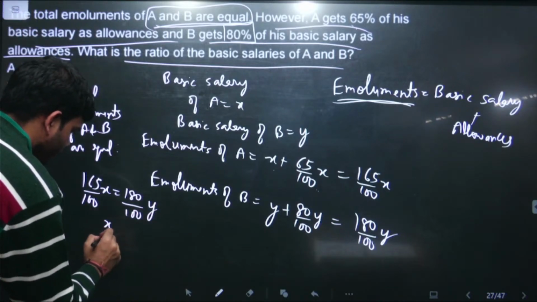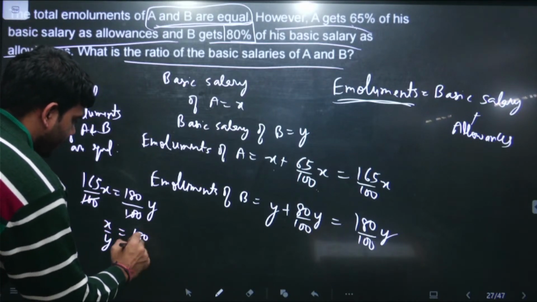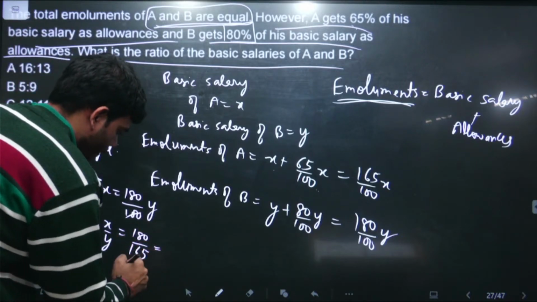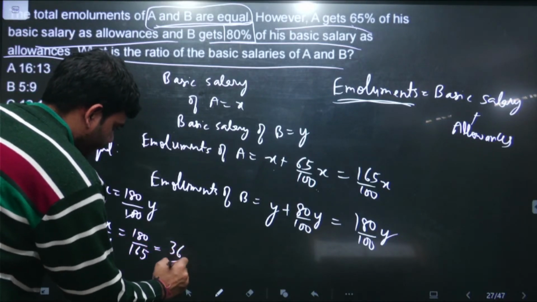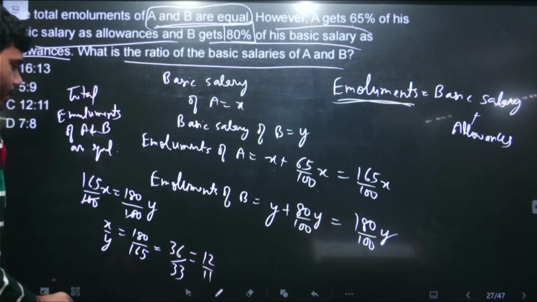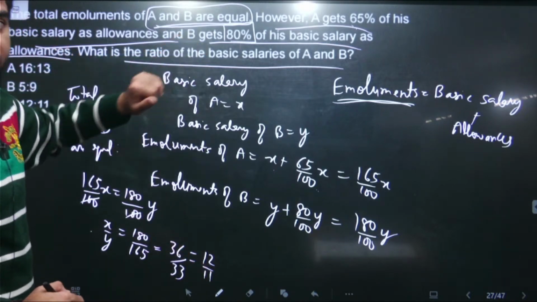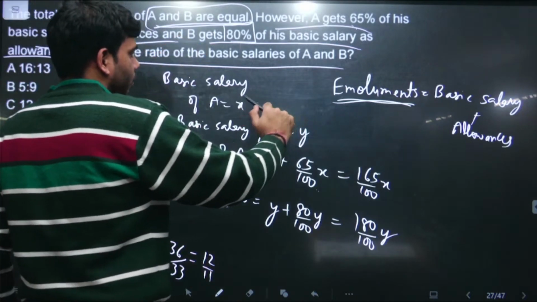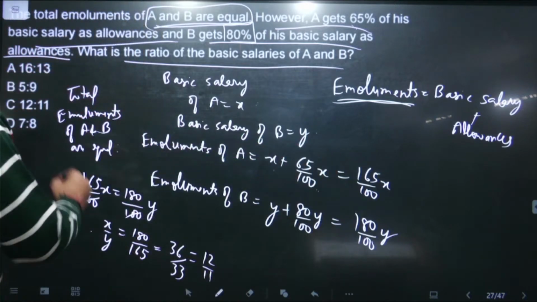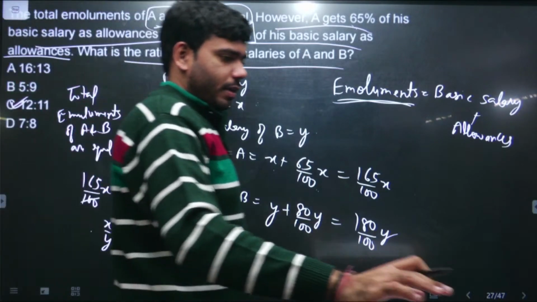Then cross multiplying this, cancelling 100 from 100, x upon y is coming out, then cancelling it by 5, then cancelling it by 3. So the ratio between x and y is 12:11, and we need to find the ratio of basic salary. X is the basic salary of A, y is the basic salary of B. So the ratio between the basic salary of A and B is coming out to be 12/11. So the answer here is 12/11.